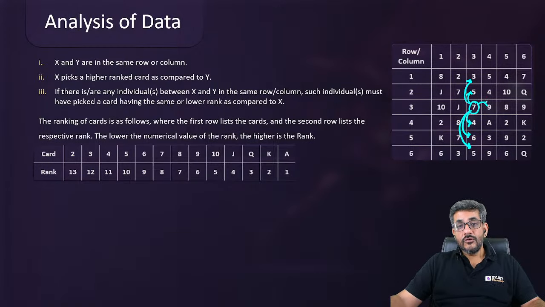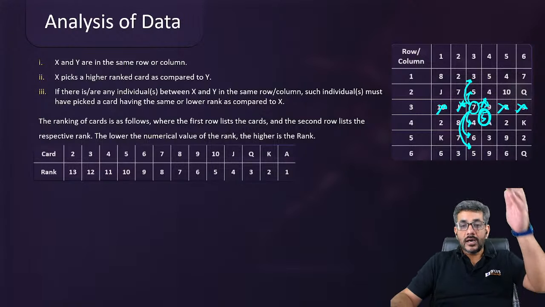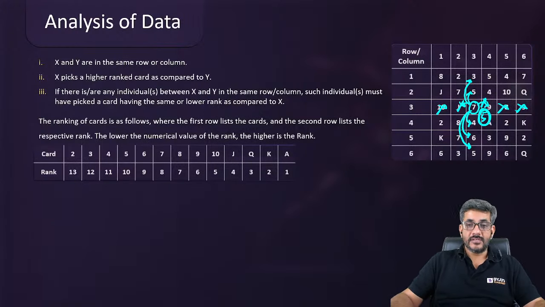Can he beat 9? No. Because he can't beat 9, he can't beat anyone else in that particular row. Can he beat J? No. अगर इसको नहीं कर पा रहा तो आगे भी नहीं कर पाएगा. So 7 would be able to beat only 5 people, all those 5 people who are in the column along with 7. सिर्फ उन्हीं को बीट कर पाएगा और किसी को नहीं.